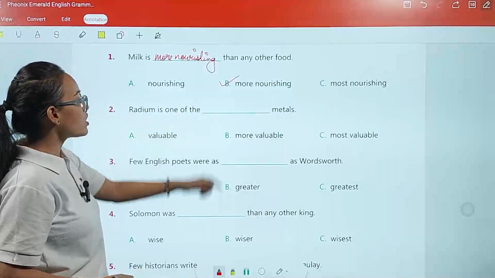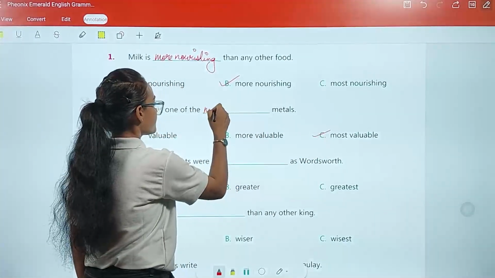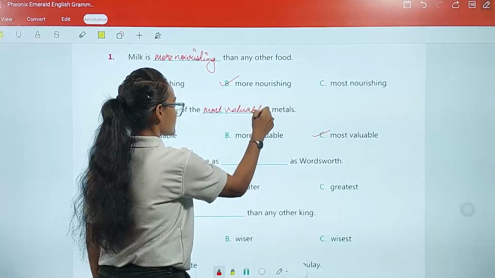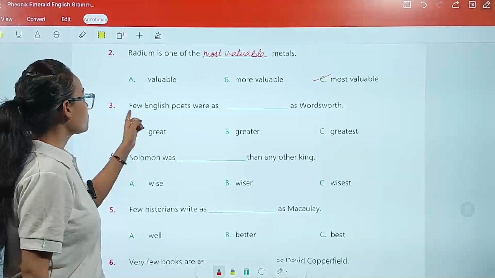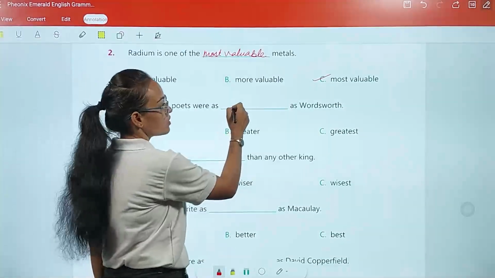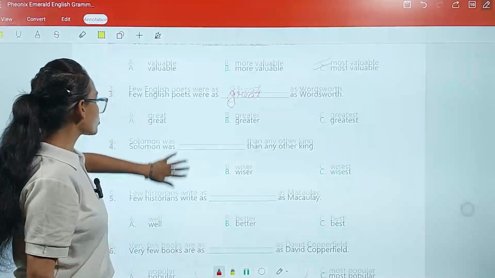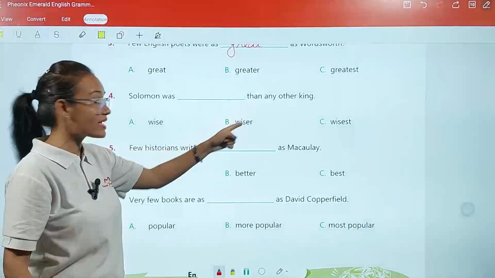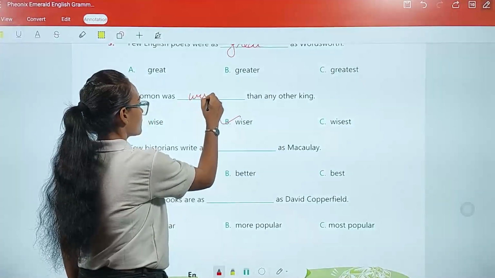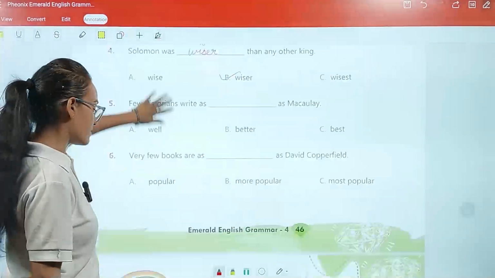Second, radium is one of the most valuable metals. Third, few English poets were as great as Wordsworth. Solomon was dash than any other king. So Solomon was wiser than any other king. The rest of the blanks, my dear student, you are going to fill.